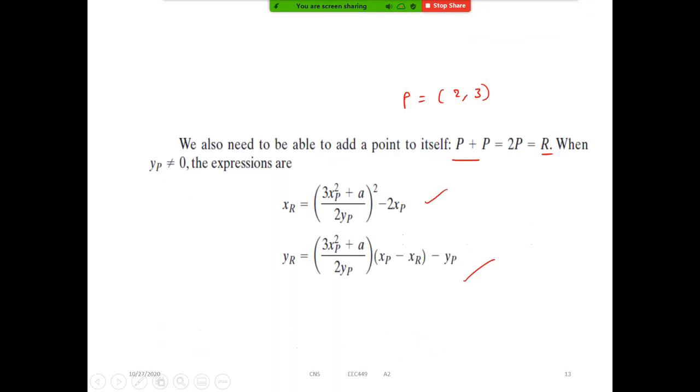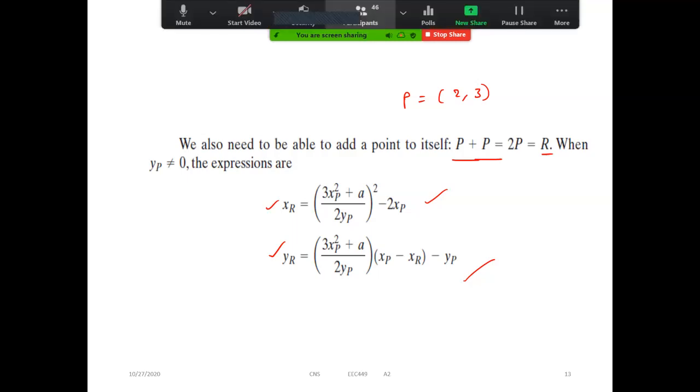Similarly, if I want to add a point to itself, that is doubling or tripling, etc., we have to use these equations to find the x coordinate and y coordinate. Are all of you clear with this? Please respond. Yes, sir.